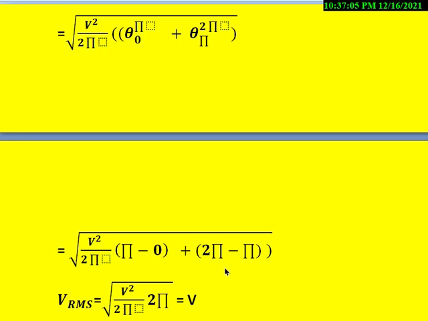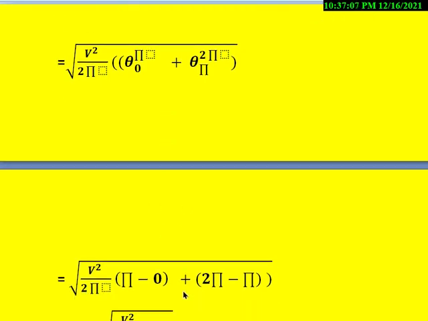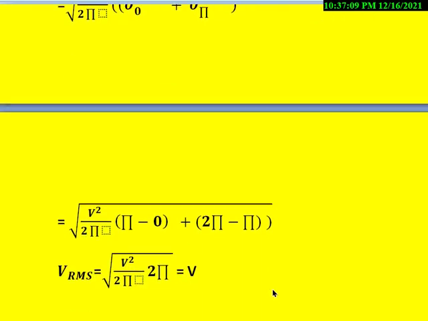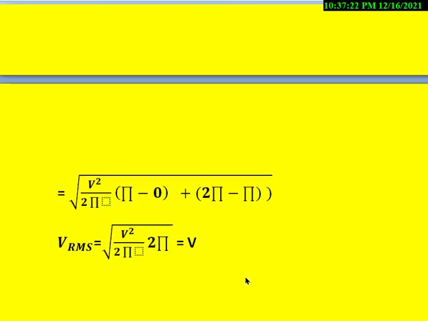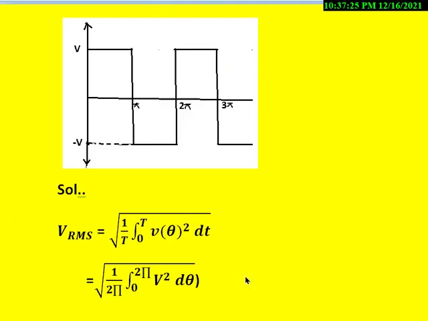Once we simplify this, we get pi minus 0 plus 2 pi minus pi. Then this pi and this pi get cancelled, we get 2 pi, and this 2 pi and this 2 pi also get cancelled, and root of V square becomes capital V. This is the RMS value for this waveform.